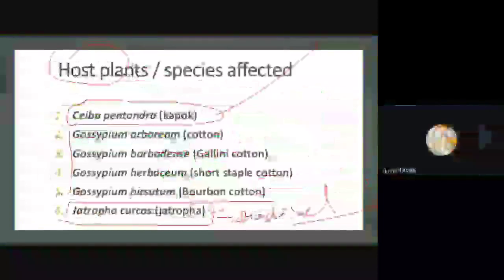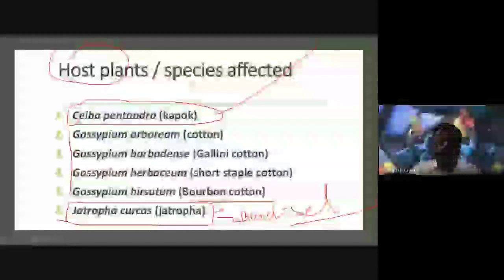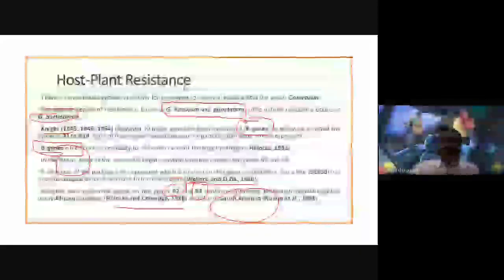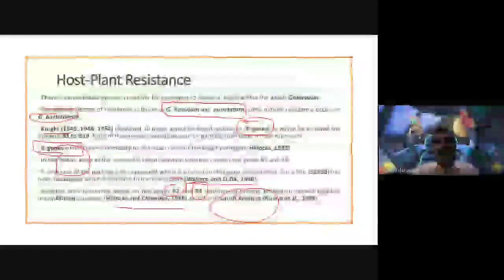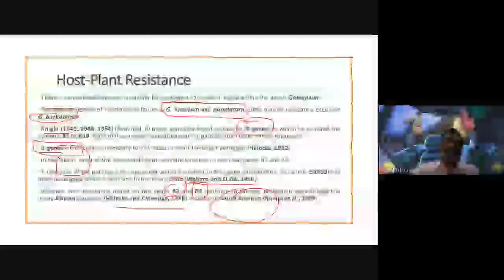Right. Okay. So some of the host plants, host plant resistance. All right. So host plant resistance. Compared to some of the species, Gossypium hirsutum and Gossypium barbadense, Gossypium hirsutum plant variety punctatum has very high resistance compared to Gossypium barbadense.